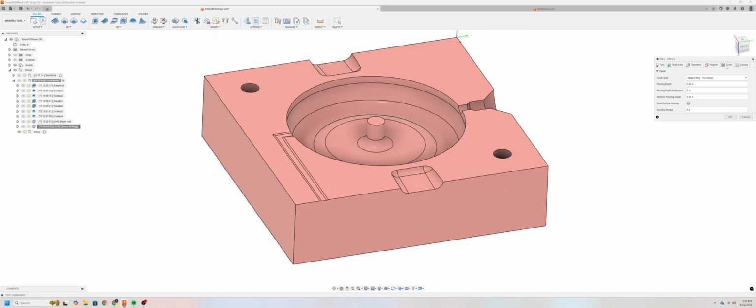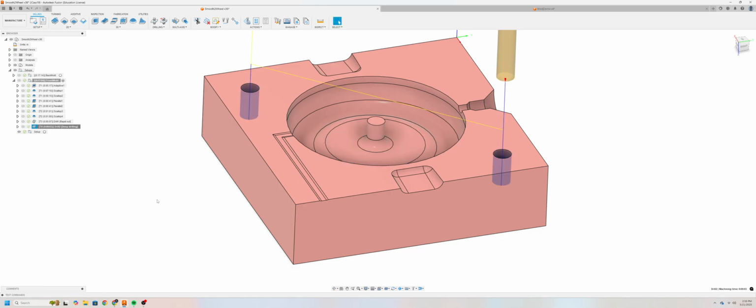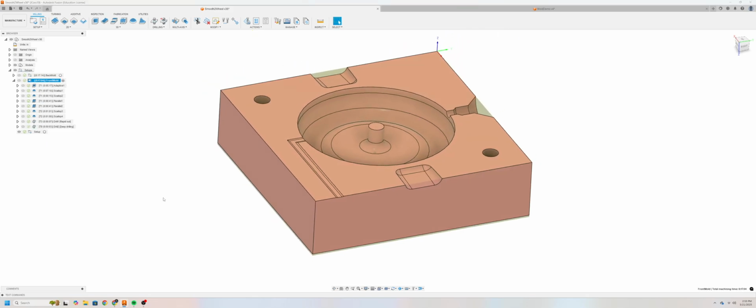And for our cycle, we want to do deep drilling full retract. Our pecking depth is going to be set to 40 thou, or 0.04 inches. Our minimum pecking depth is going to be the same. And if you hover over every field, you can see exactly what that means. And we'll click OK. And that's it. That's the entire front mold fully cammed.